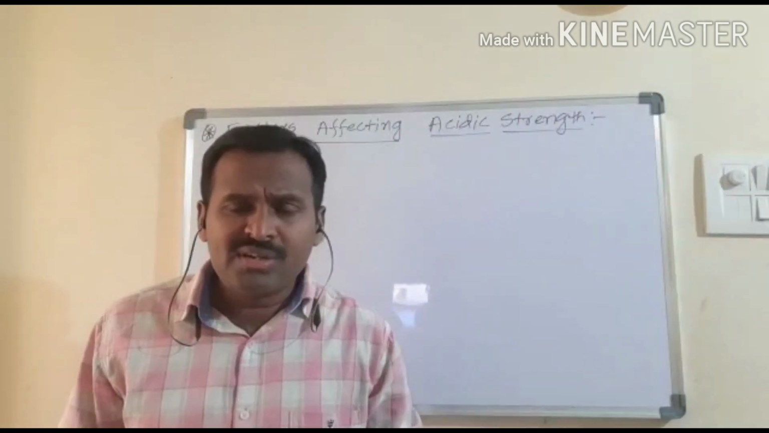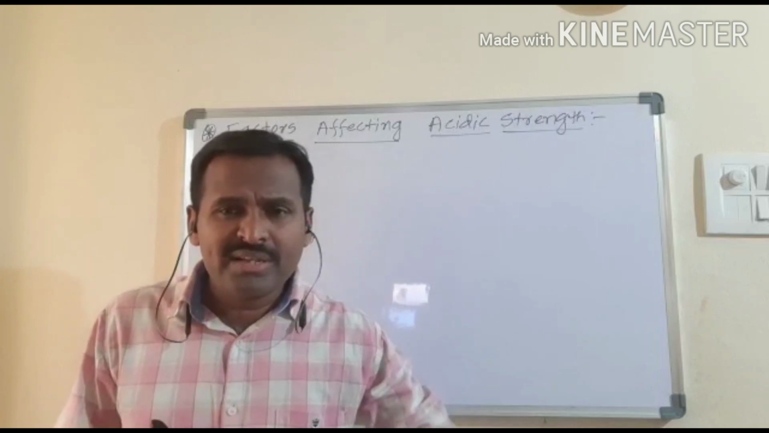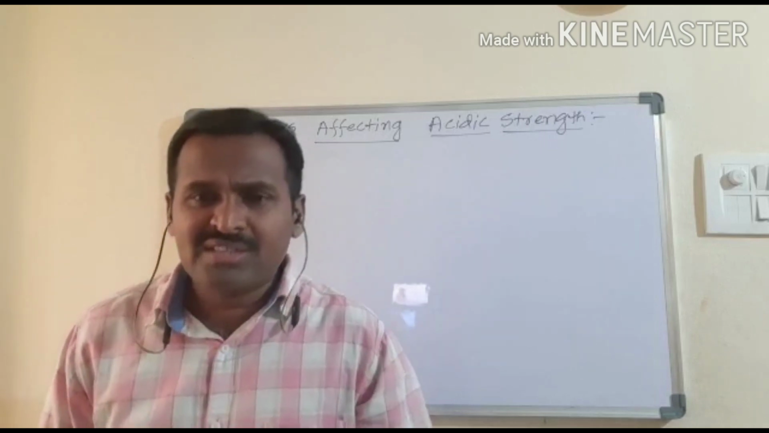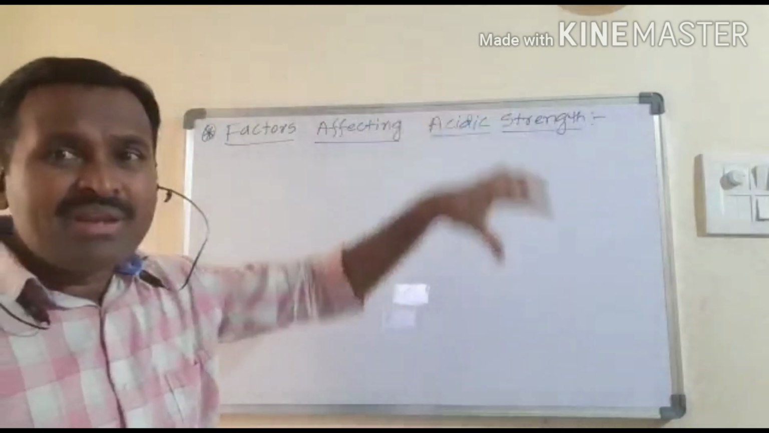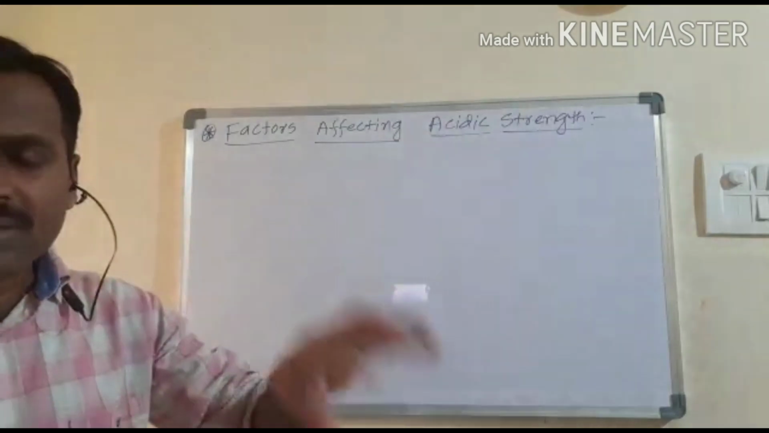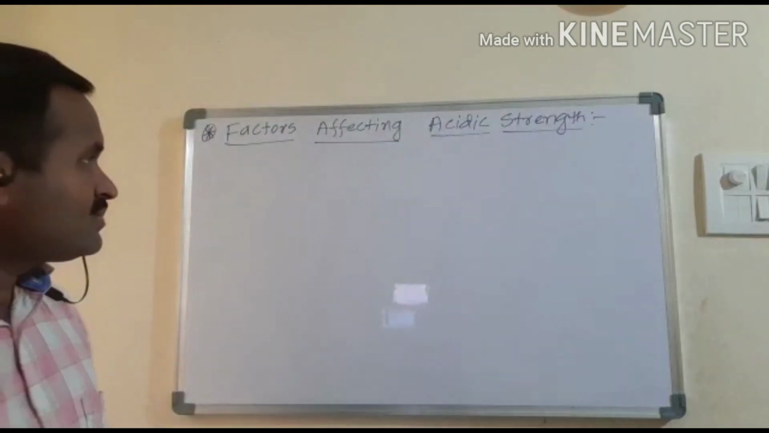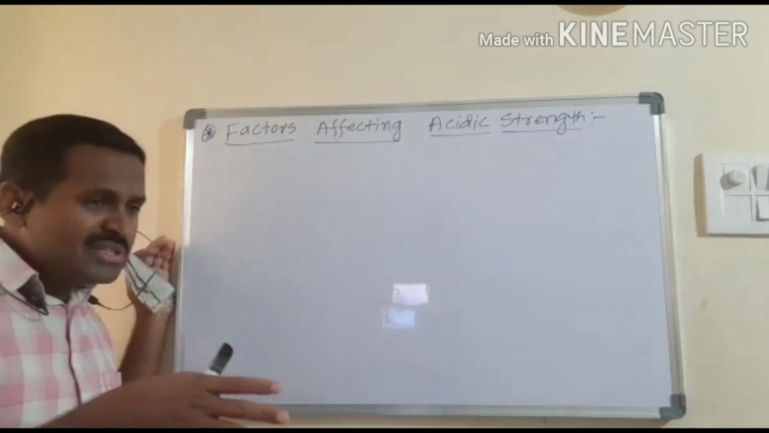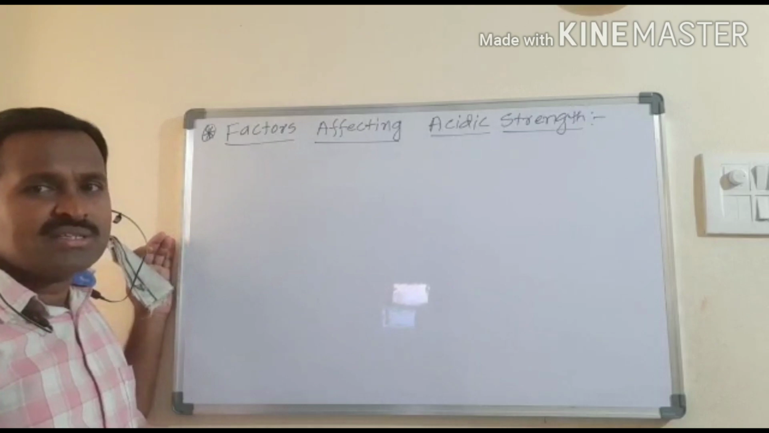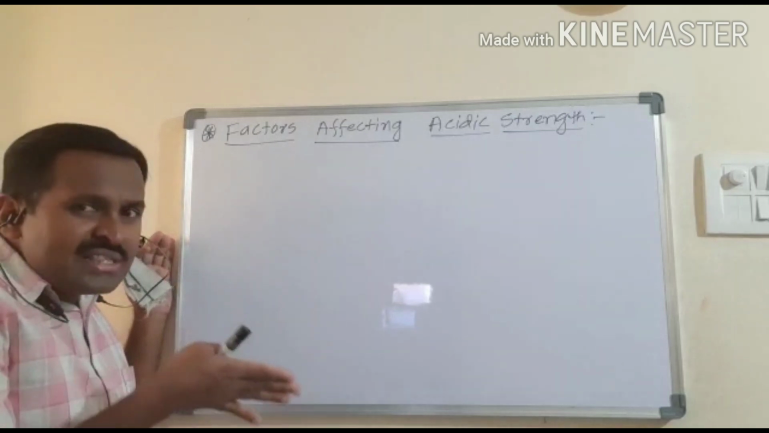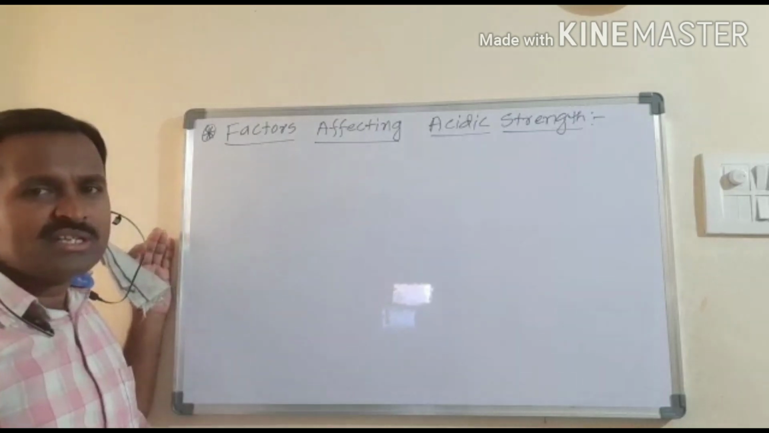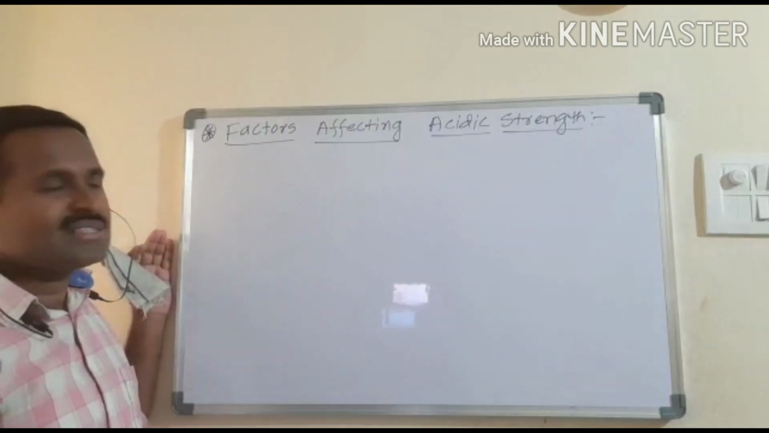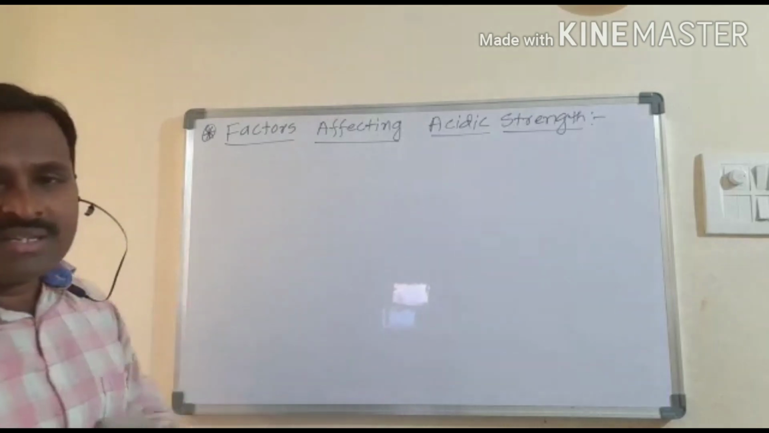Acidic strength is nothing but, for a given acid, how easily the proton, H plus ion, is going to be produced by that acid. We can call it the ability or capability of that substance. What is meant by acidic strength? It is the ability of a substance to produce H plus ions, or how easily the substance produces H plus ions.